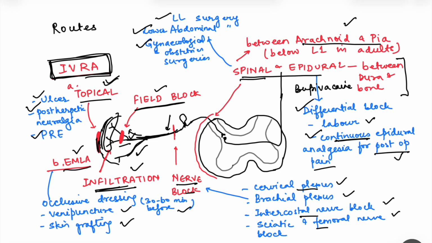So this is what is intravenous. Till now we were not talking about intravenous anesthesia because we said that if it enters into the circulation, it can cause toxicity. But because we have a tourniquet, the local anesthetic cannot enter into the systemic circulation. It will remain in the area where surgery is being performed. But again, bupivacaine cannot be used for this because even a mild amount, if it enters into the circulation, is highly cardiotoxic. So those were the various routes of administration of local anesthetics, and with this we finish our lecture